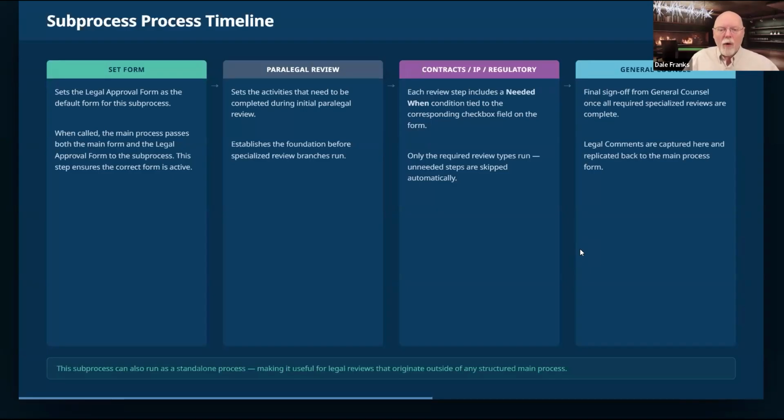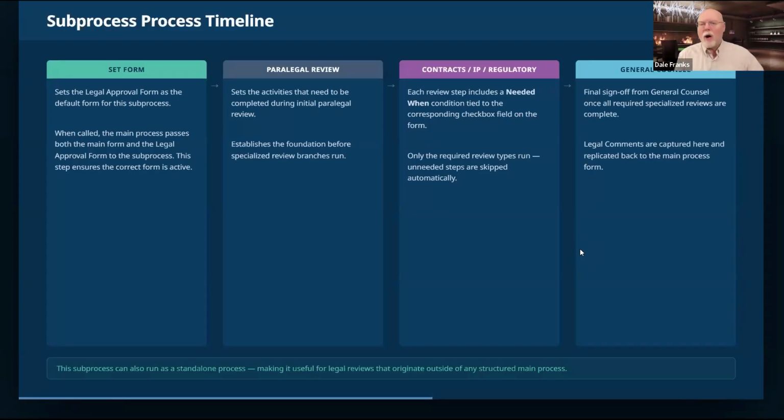set a form data, or sorry, a form actions activity to set the appropriate form. Because remember, from the main form, I'm going to be calling the sub process. Both of the form instances that are attached to the main form will automatically get sent down to the legal review sub process. And because it has two forms, I have to tell it which form I want it to use. So we're going to use the form action to set the legal approval form as the main form.